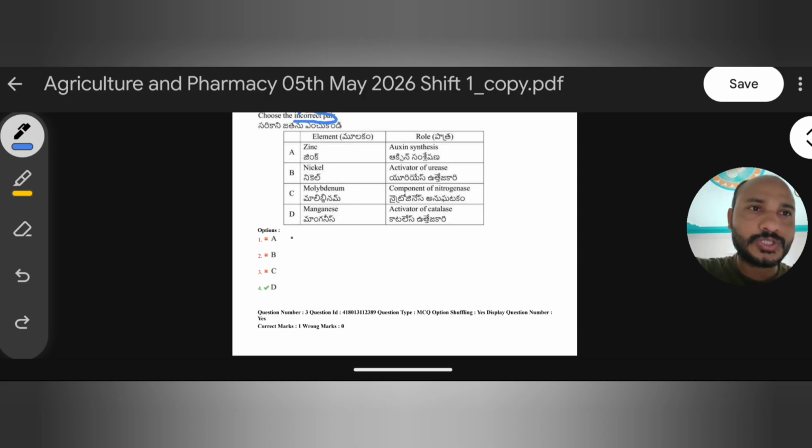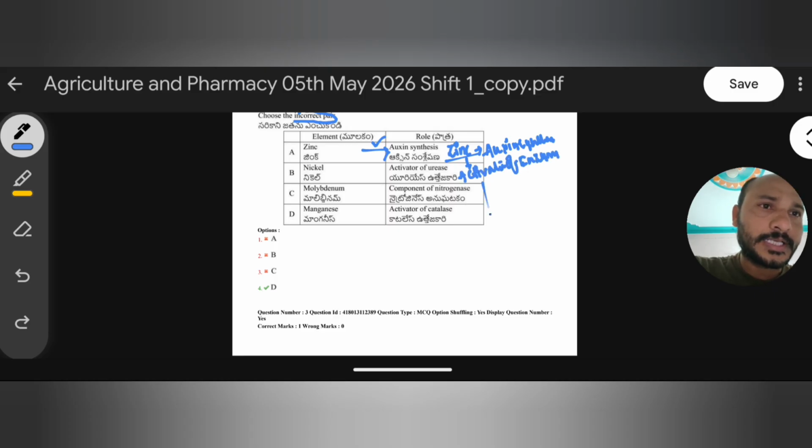Okay, let's discuss which pair of element and role is incorrect. First we will discuss zinc. Zinc is a very important mineral element, which helps in oxygen synthesis. So A is a correct pair. Zinc also acts as an activator of various enzymes, like carbonic anhydrase and alcohol dehydrogenase, simply ADH, and also carboxypeptidase. Remember these.